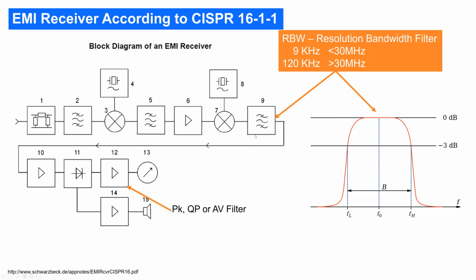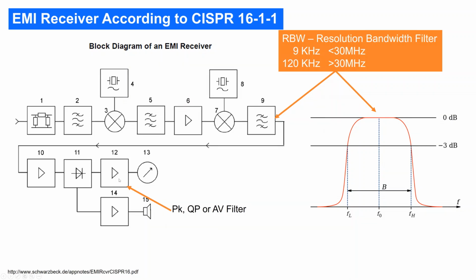This filter is actually before the power rectifier. The power rectifier takes the energy out of your signal and integrates it, and after the power rectifier comes the filter which goes to the annunciating instrument, which says whether it's peak, quasi-peak, or average. So that all happens after rectification, after power integration of your signal.